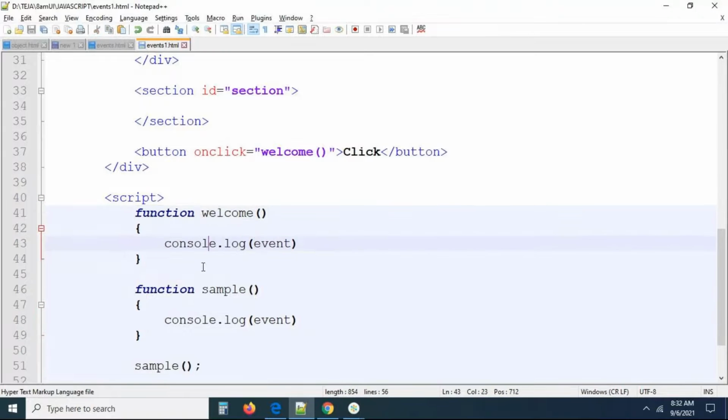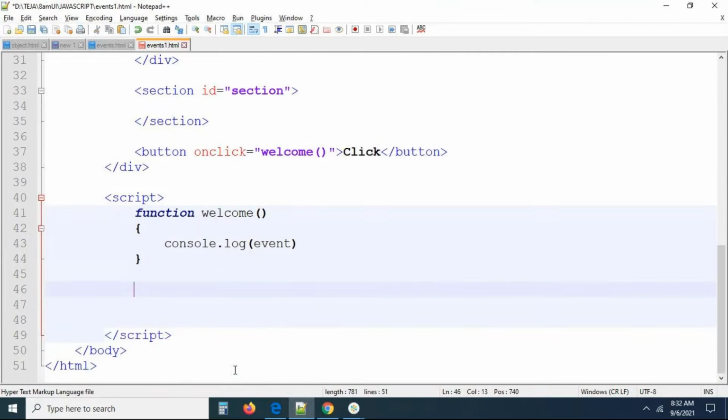Remember, this function is not attached to any event, or it is not bound to any event, but the other function is bound to an event. If any function is bound to an event, then only the event object is available in it. Without that we cannot. So the function should definitely be bound, then only the event object is available. On which element did you click?